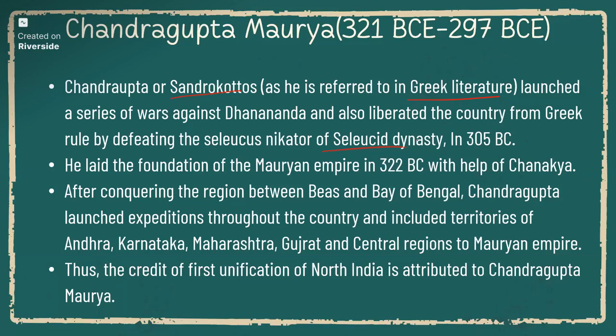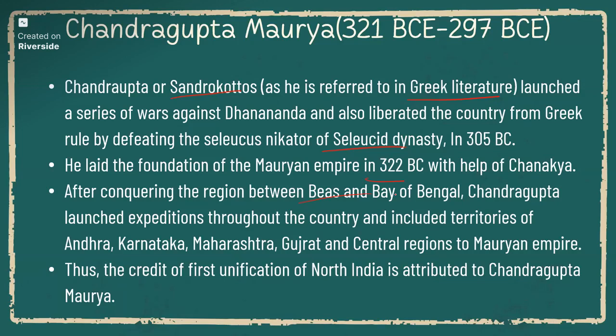He also laid the foundation for the Mauryan Empire in 322 BC with the help of Chanakya. After conquering the region between and the Bay of Bengal, Chandragupta launched expeditions throughout the country and included territories of Andhra, Karnataka, Maharashtra, Gujarat, and central regions in the Mauryan Empire.